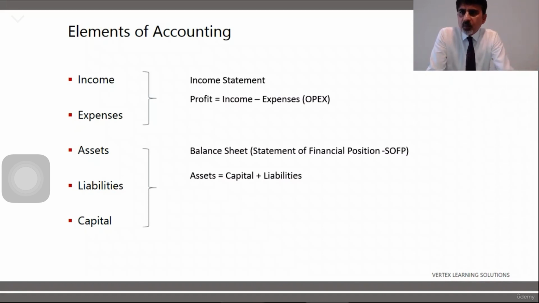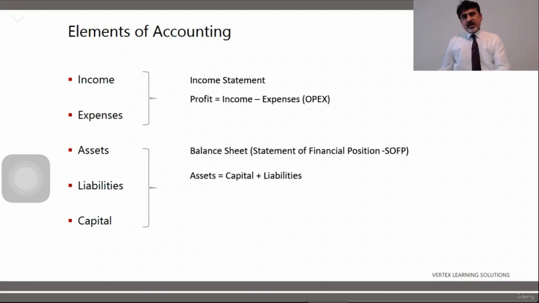So what do you see from the balance sheet? What you see from the balance sheet is how much are your assets? How did you finance those assets? Where did you get money to buy those assets? What are the liabilities standing against those assets? So my asset of 600, how did I finance it? How did I pay for that? I paid 400 from capital, which is my own money, and 200 I took as a liability. So that 200 is my liability. So 600 will be equal to 600.